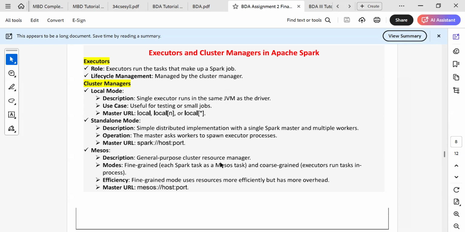Mesos is a general purpose cluster resource manager. In fine-grained mode, each Spark task runs as a Mesos task, and in coarse-grained mode, executors run tasks in the process. Fine-grained mode uses resources more efficiently but has more overhead. So remember these things, okay? The URL is mesos://host:port. This defines the route, something you can say is their URL, right?